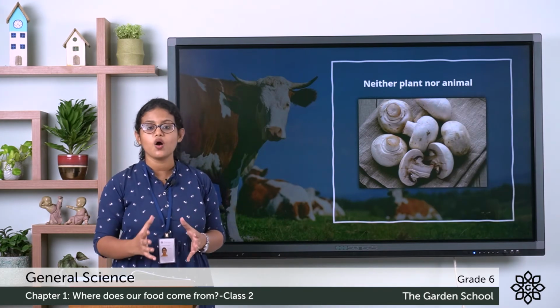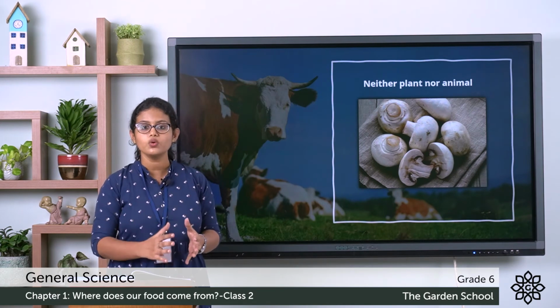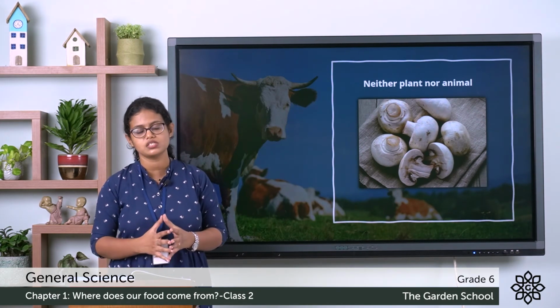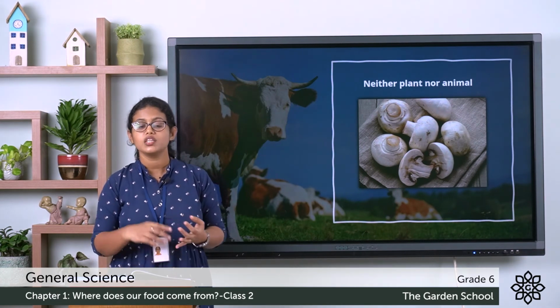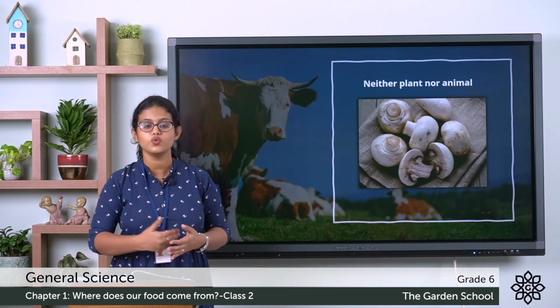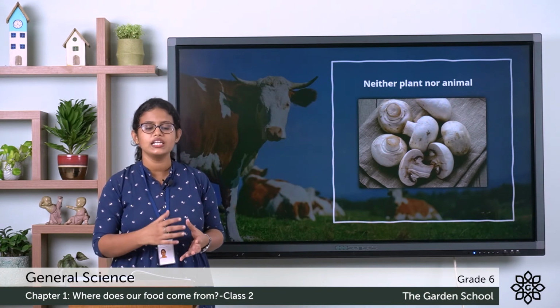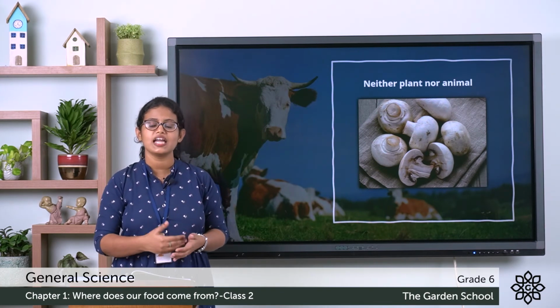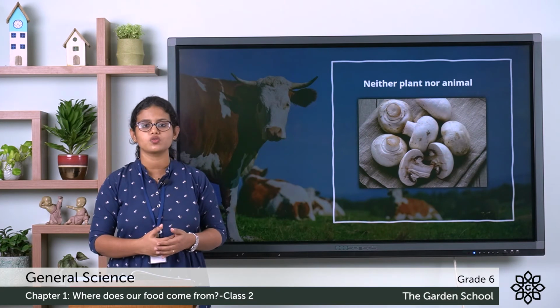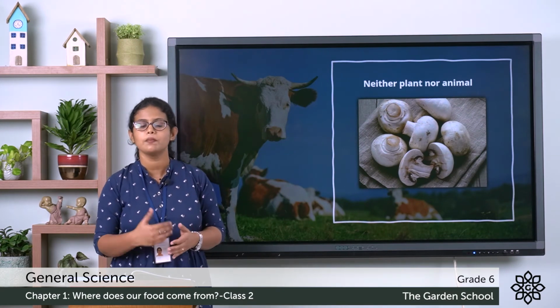So that is all about the topic food obtained from animals. Do you all remember the two sources from which we get food? Plants and animals. We learned about plants, and today we learned about the food that we get from animals.